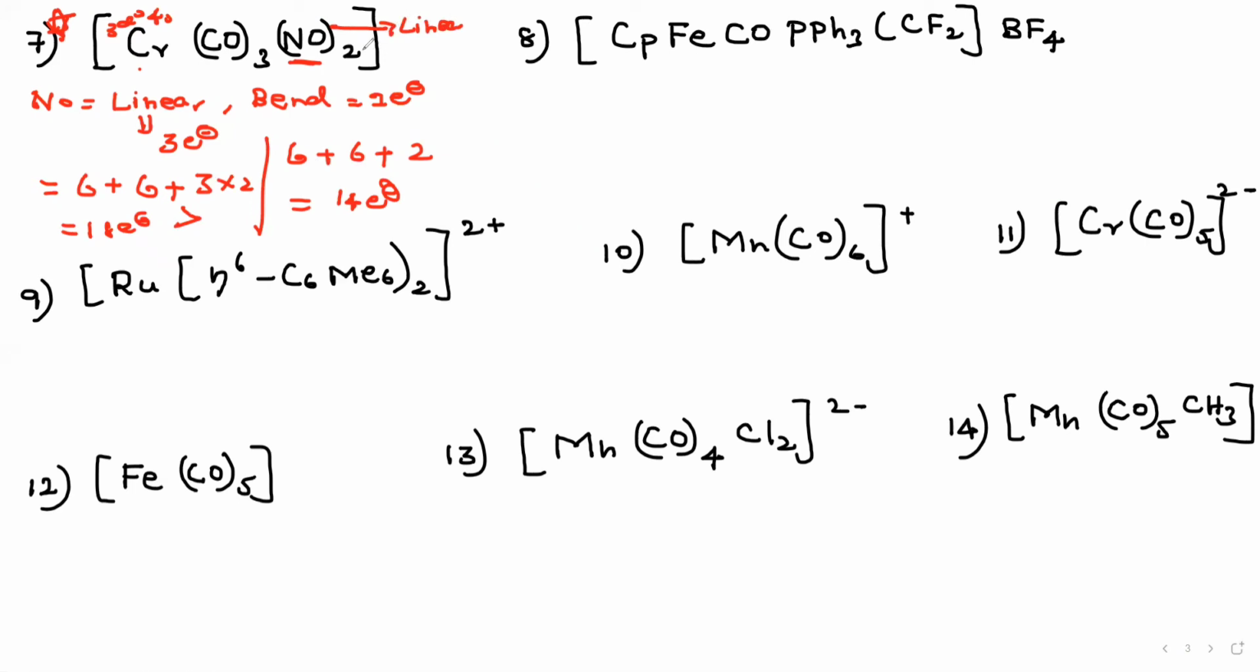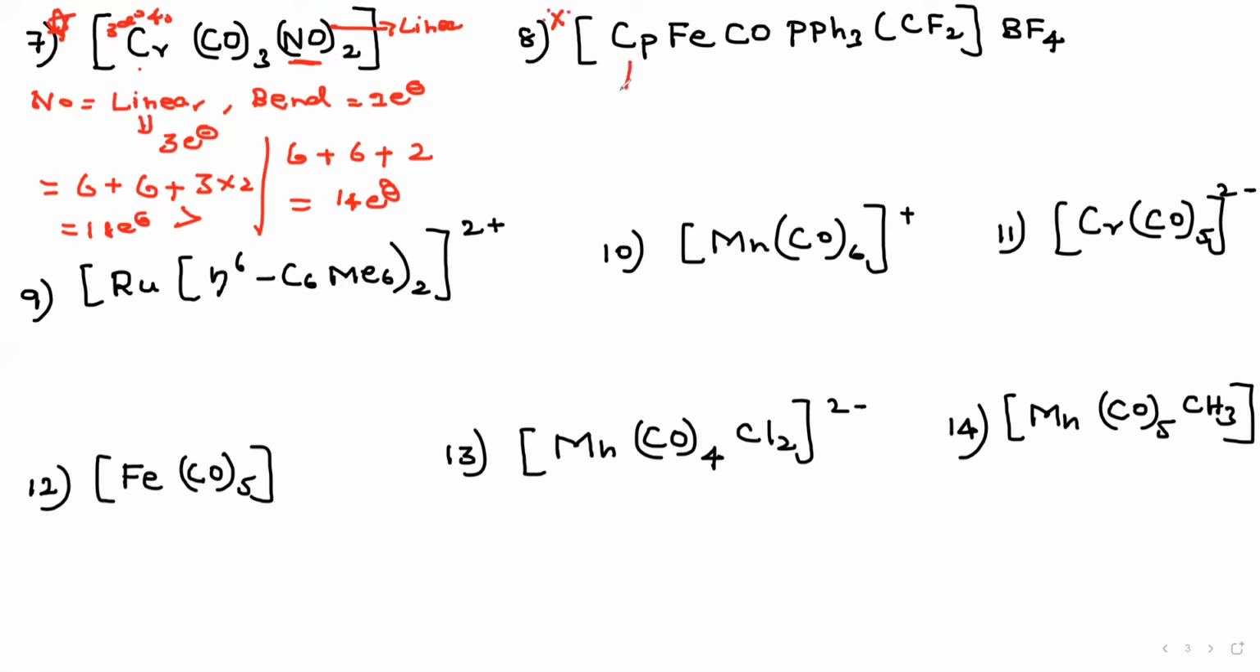Always, NO in the complex acts based on the electron count. If you put linear, 3 electron count, and it obeys 18 electrons, then the NO is linear. In case we put one electron for the NO ligand and it obeys 18 electrons, that case will be bent. It is based on the electron count for the complex. Okay, go for this question. This was a very important question.